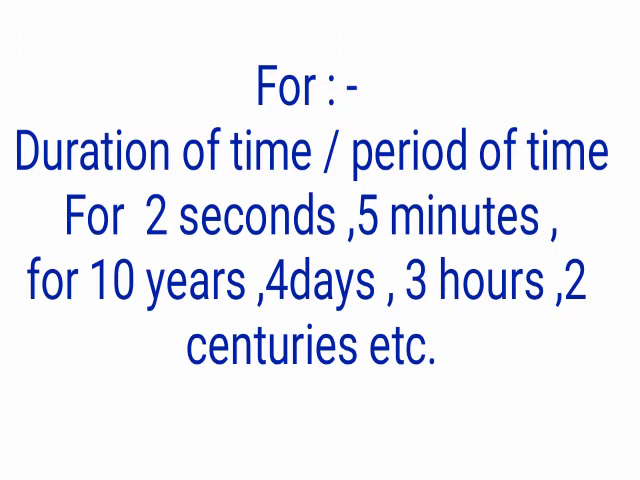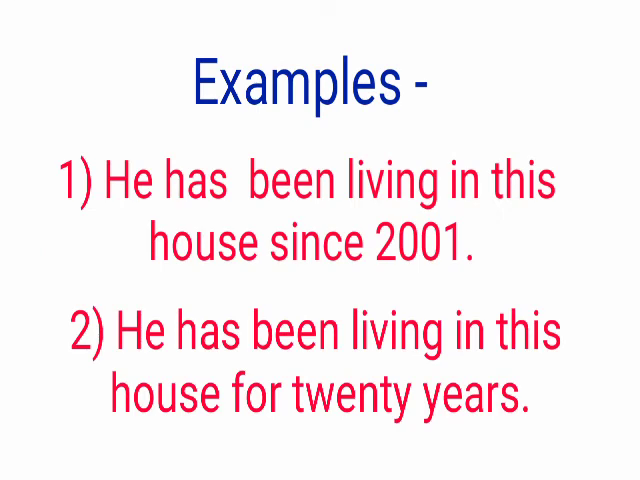Just see these examples. He has been living in this house since 2001. Or we could say, he has been living in this house for 20 years. So when we are showing a particular year, 2001, there we use since. And in the second example, we are showing the duration of time, 20 years. So here we use for.